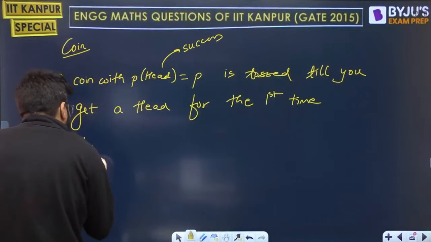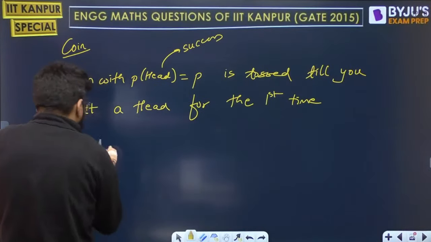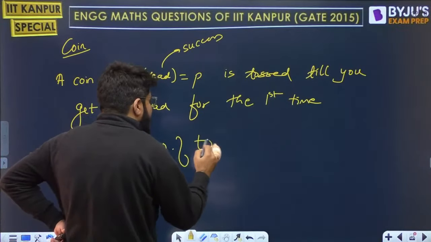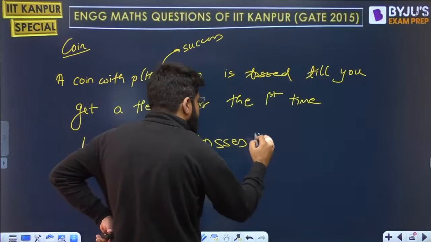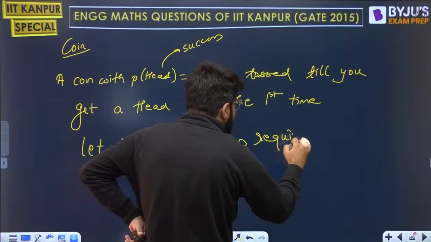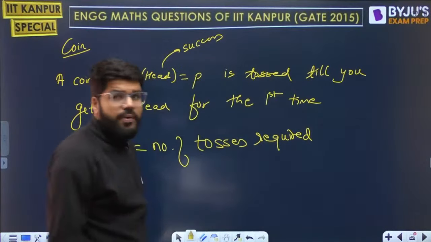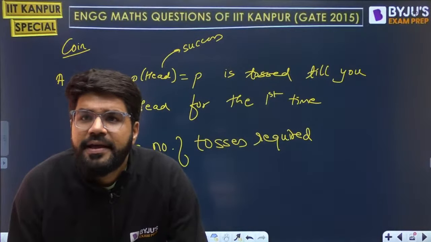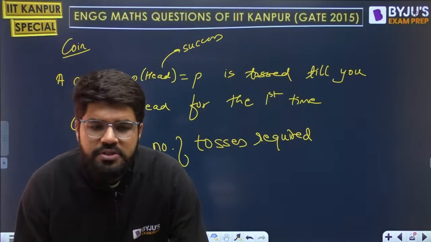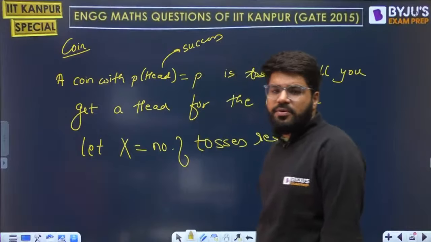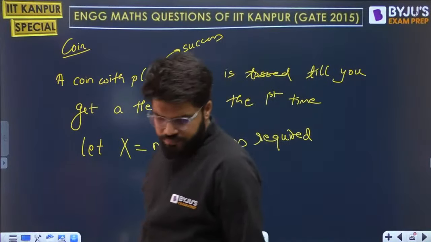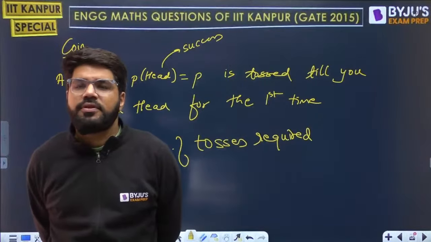Till you get a success for the first time. Then let x be the number of tosses required. Can anybody sitting here tell me how many tosses will be required? Can you give me a fixed number for this?